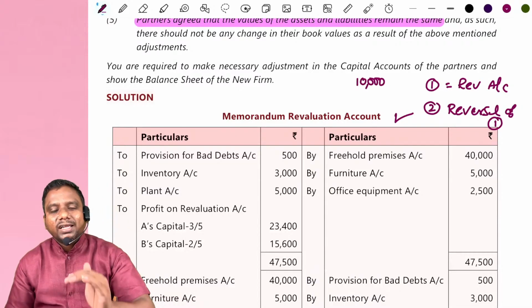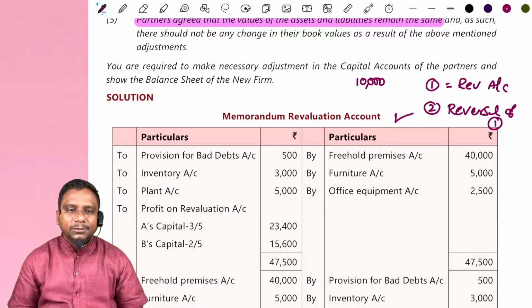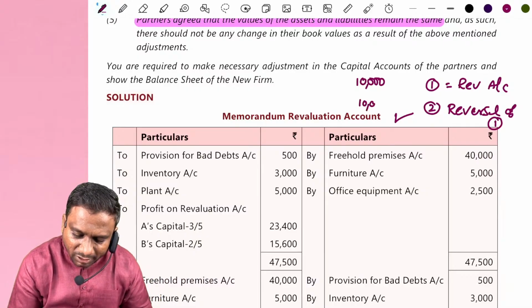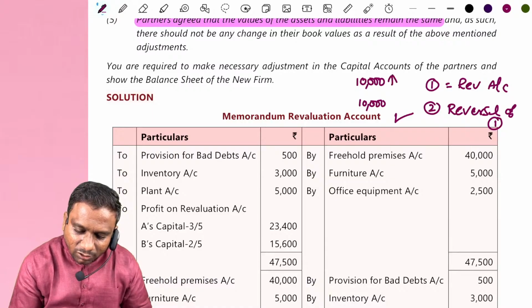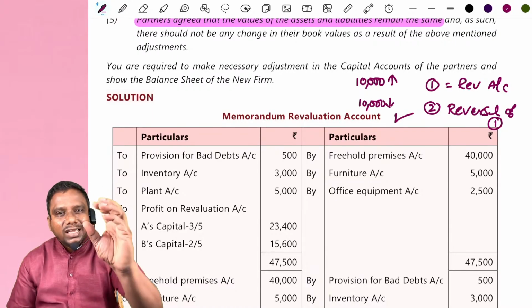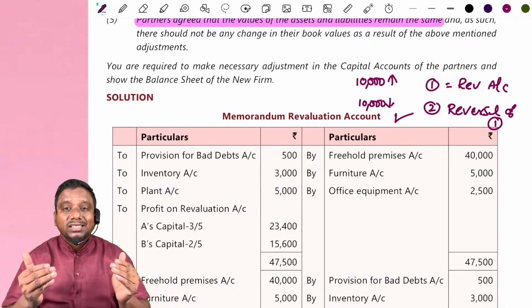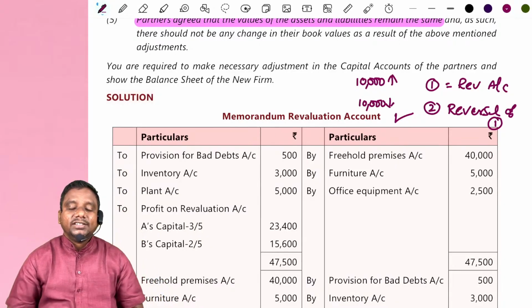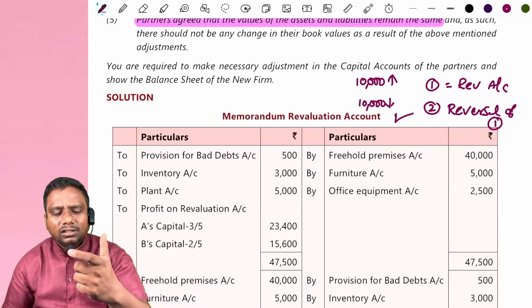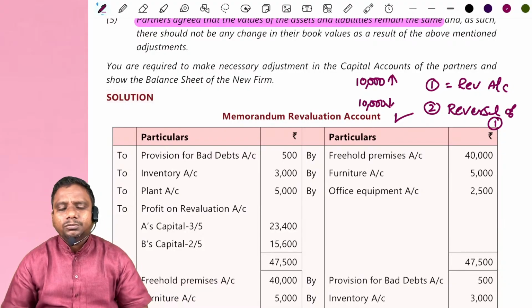In the second part, the asset value gets decreased by the same amount. If you visualize it, the asset account will not get changed. So then what is the importance of preparing this?